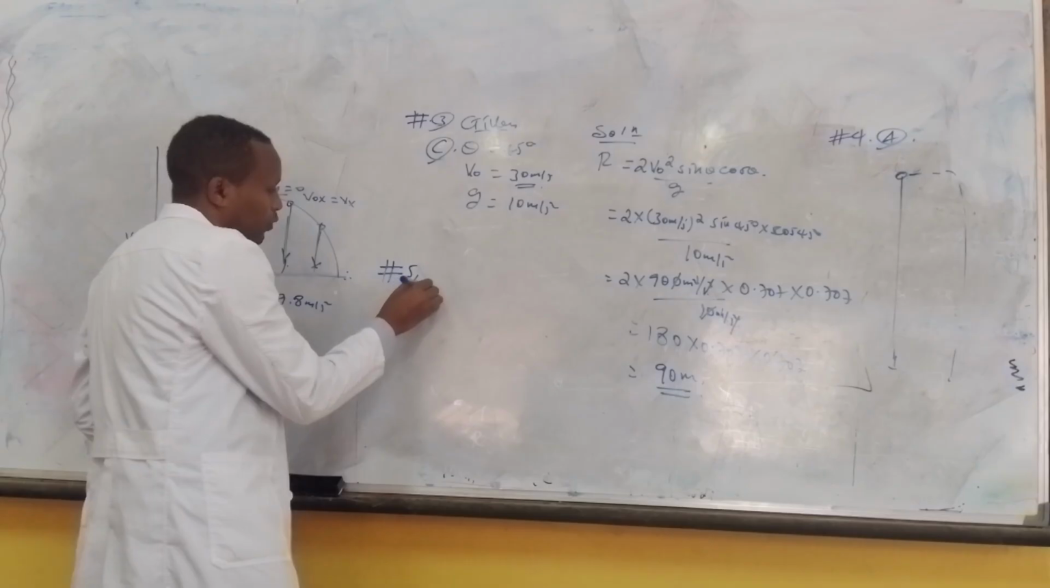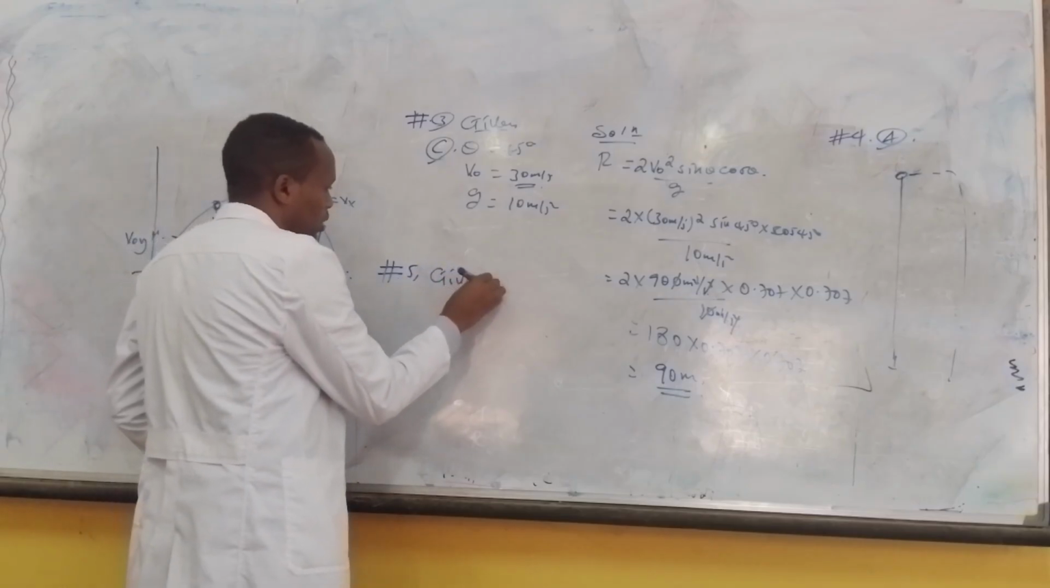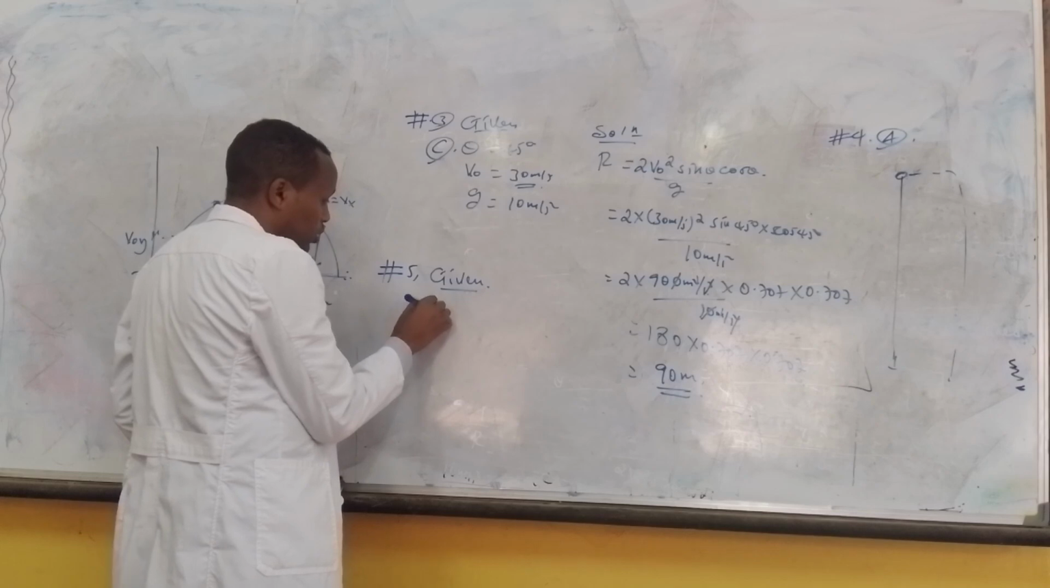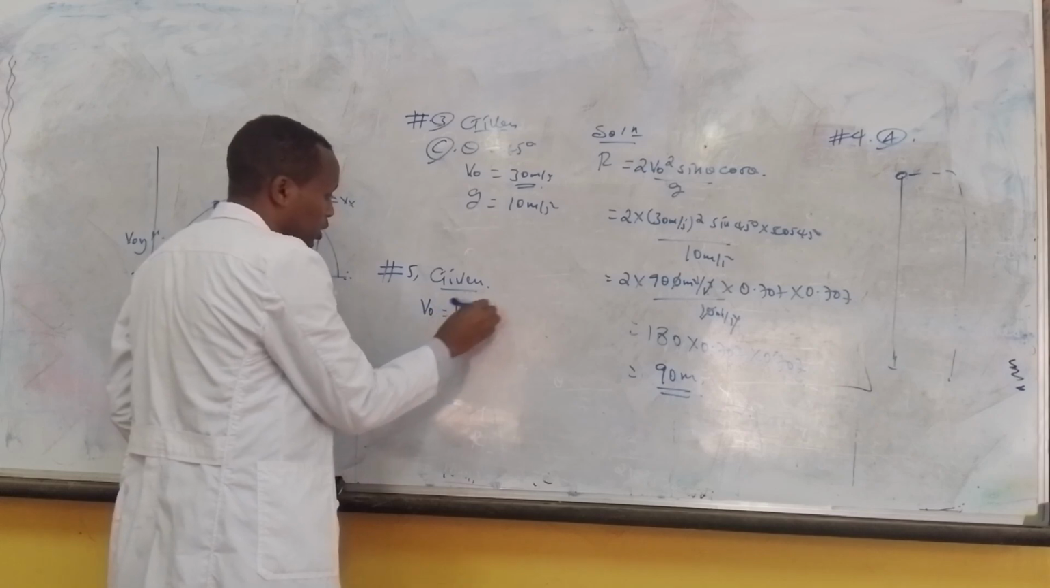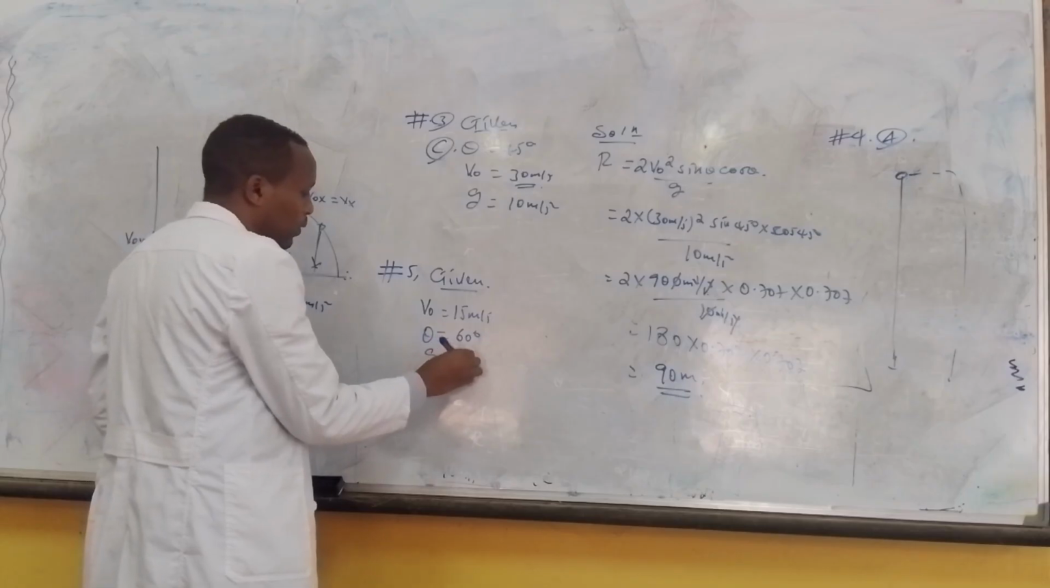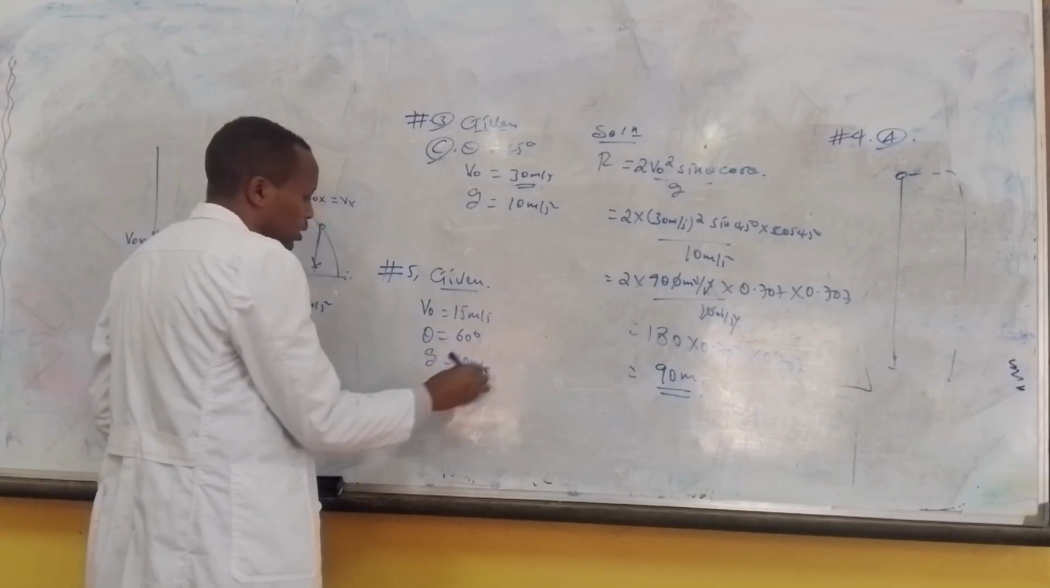For question number 5, we are asked to calculate the time of flight. What are the givens here? We have initial velocity v naught is 15 meters per second, angle theta 60 degrees, gravity 10 meters per second squared.